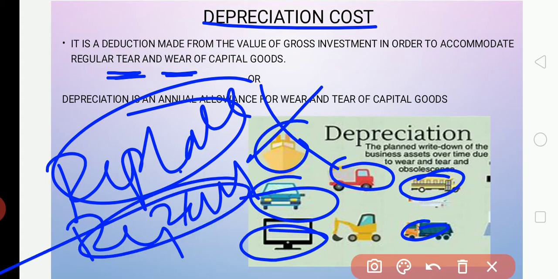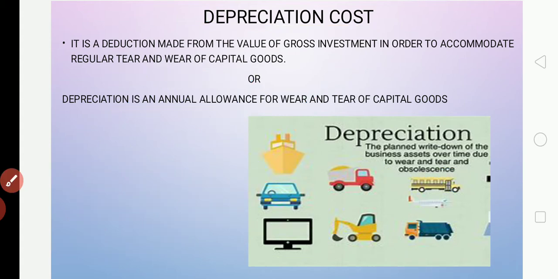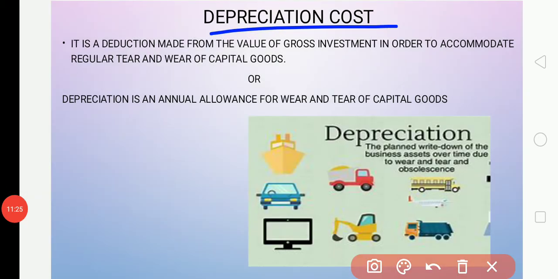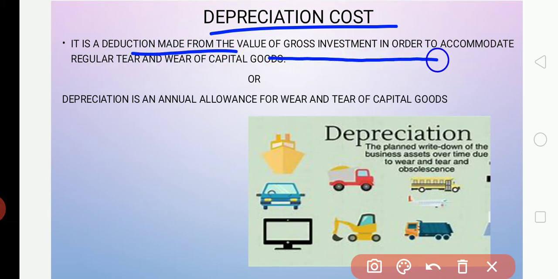For this repair and replacement, the money spent by the firm, that cost we use as a depreciation cost. That is called a depreciation cost. Now I will tell you the meaning. It is a deduction made from the value of a gross investment in order to accommodate regular tear and wear